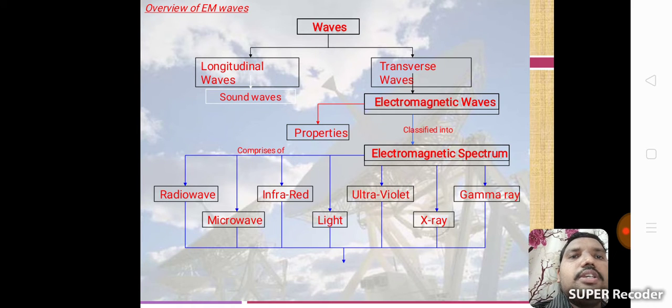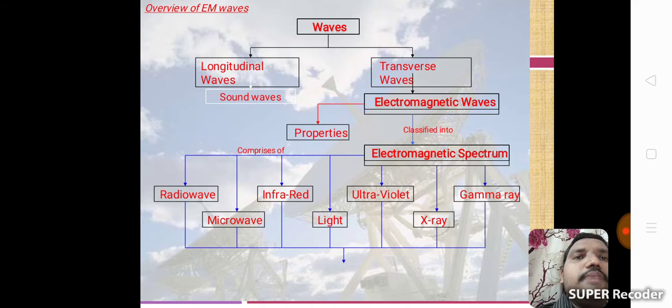Waves form two types: longitudinal waves and transverse waves. Longitudinal waves are sound waves. Transverse waves are electromagnetic waves. Their properties are classified into the electromagnetic spectrum, which comprises radio waves, microwaves, infrared, visible light, ultraviolet, X-rays, and gamma rays. This is the overview of electromagnetic waves.